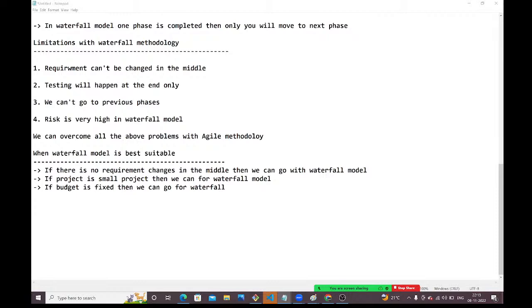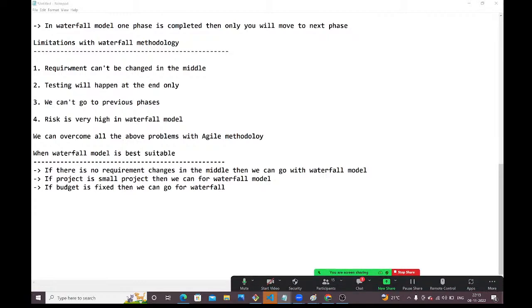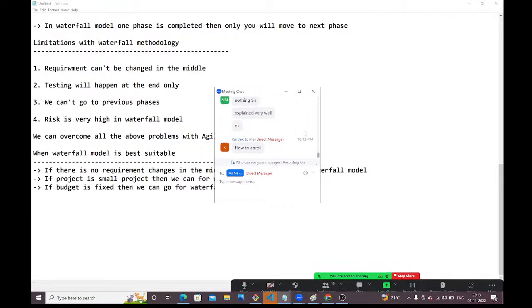Okay, fine, guys. I hope you guys are clear what is waterfall methodology and all. Tomorrow, we will discuss in detail about the Agile methodology. From day after tomorrow onwards, I am going to start with Linux, guys. Thank you, guys. I'm stopping here.